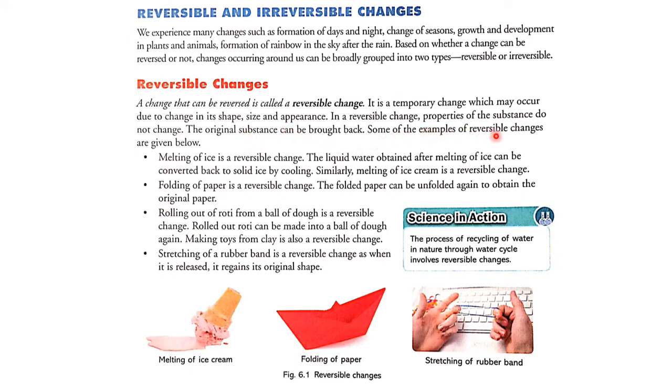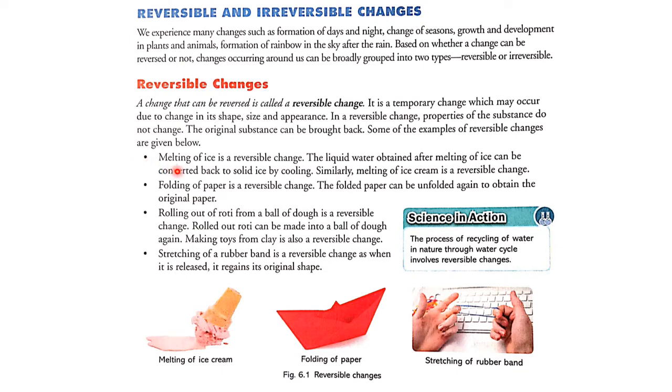Some of the examples of reversible changes are given below. So in a reversible change, the properties do not change. It can be brought back to its original shape or size or appearance.